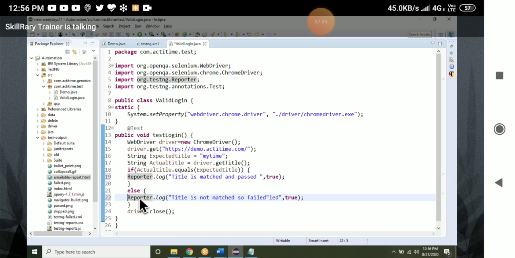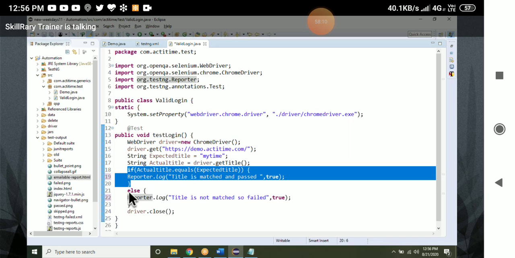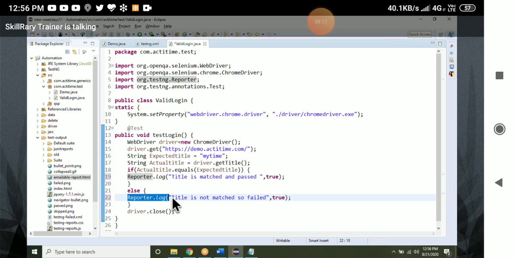What is this report log? It prints on the console or on the report. Actually, it should fail the test case, but it is not failing the test case. It is simply: if title is matching, it is going to print this inside the if block. Title not matching, then it will execute whatever is present inside the else block. That is not enough for me. I want to fail the test case.